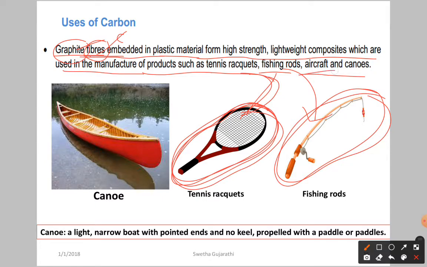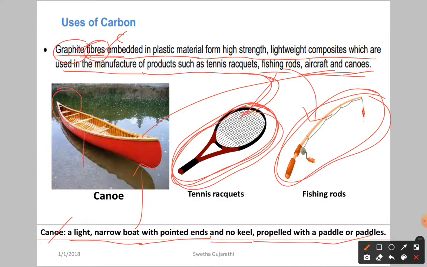And aircraft, already we discussed, they are capable of flying. So once it is going to fly, it should be lightweight. Canoes: this is a canoe. A canoe is a light narrow boat, a type of boat with pointed ends and no keel, propelled with paddles.